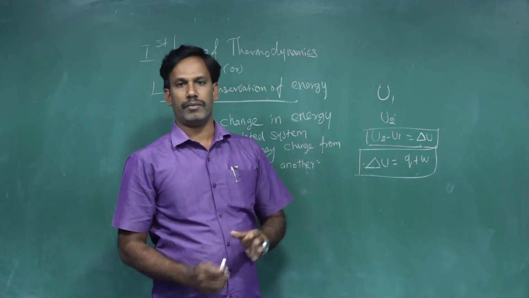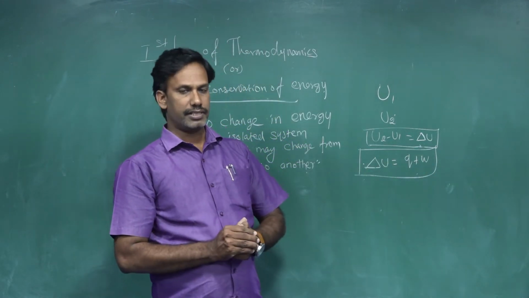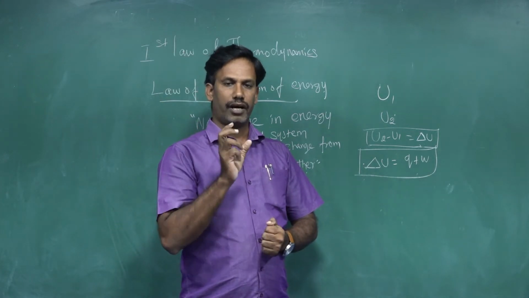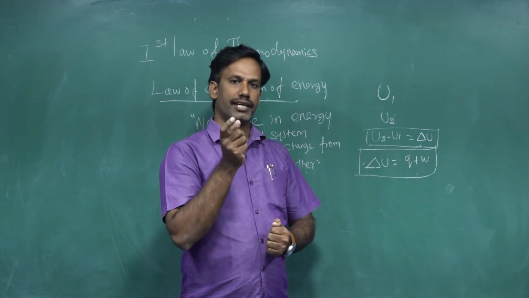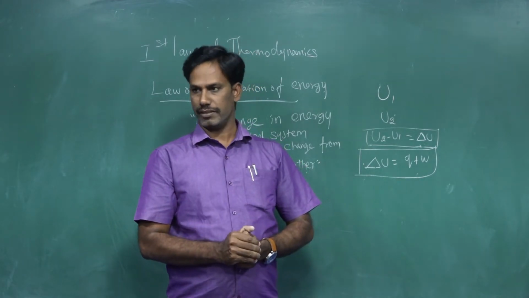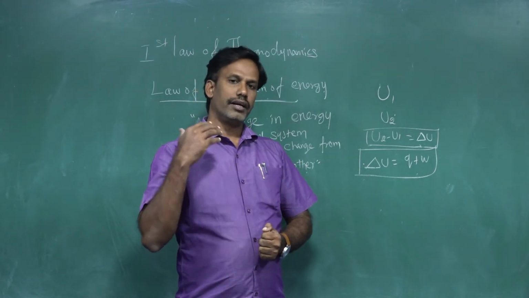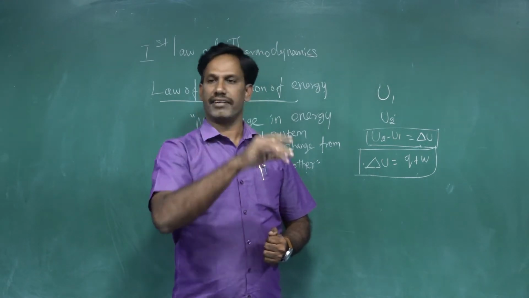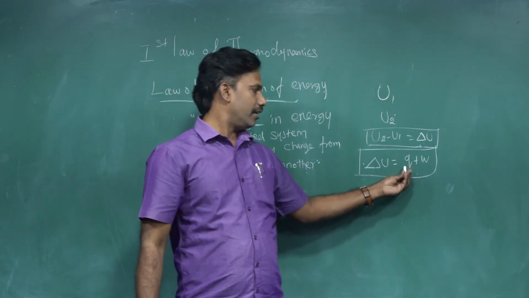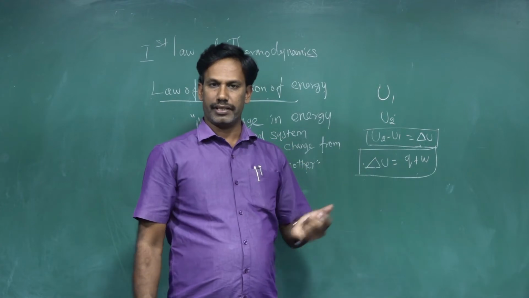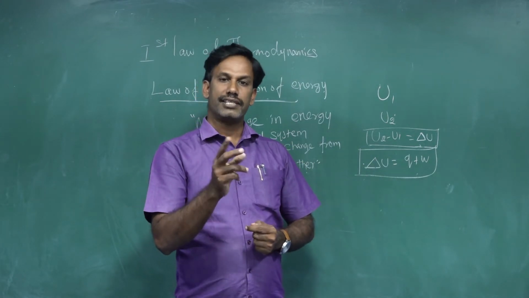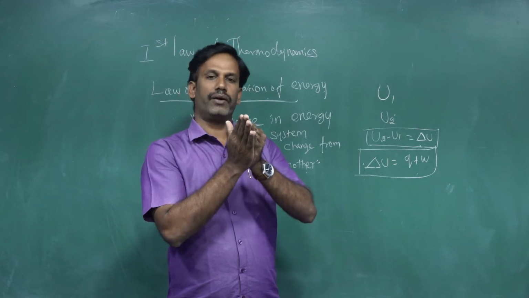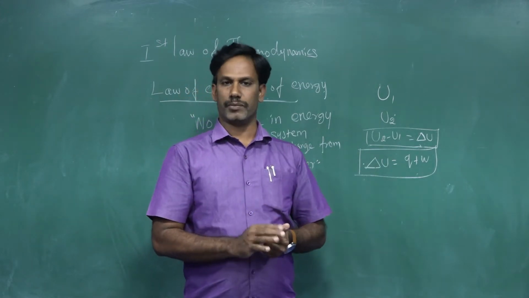Then the final form of expressing the first law of thermodynamics is that heat and work are the two forms that can change the internal energy of the system. Heat and work are the only two factors which can change the system's internal energy. These are the five different ways of stating the first law of thermodynamics.